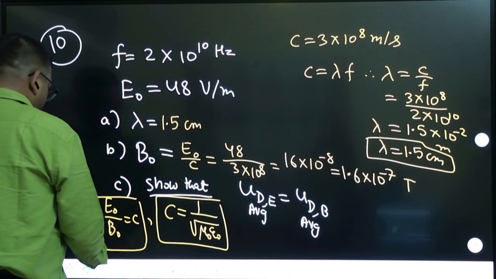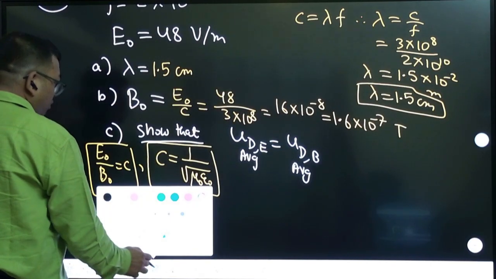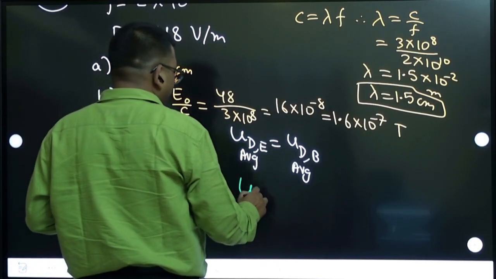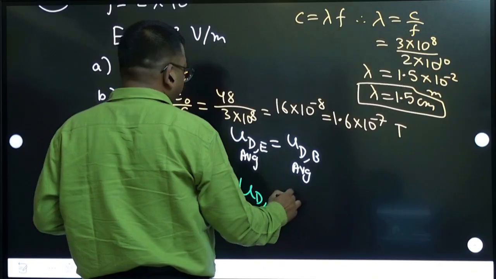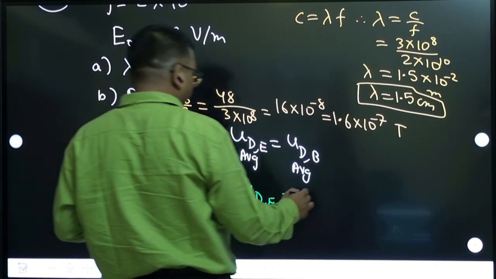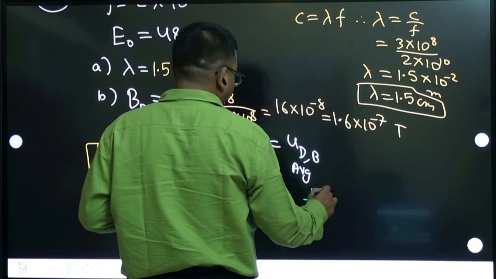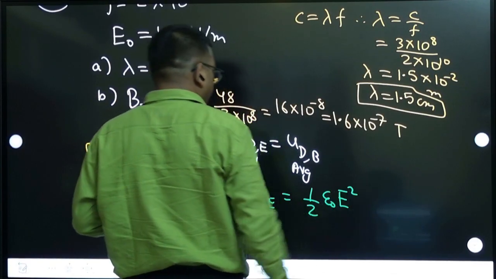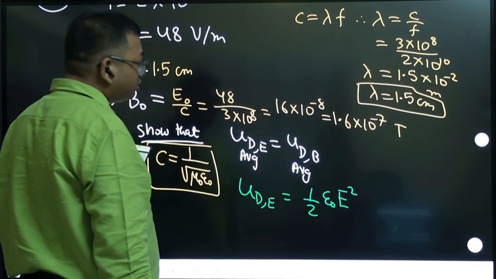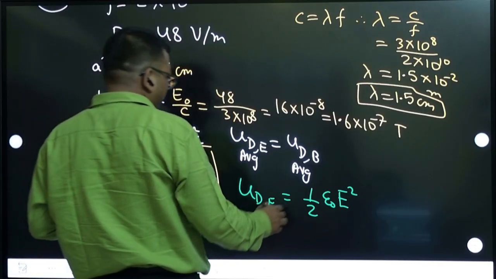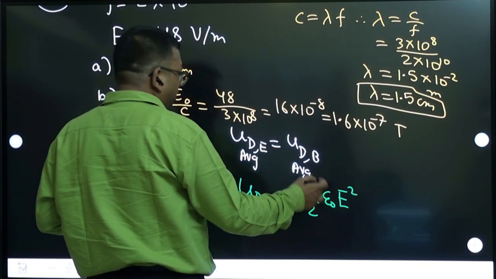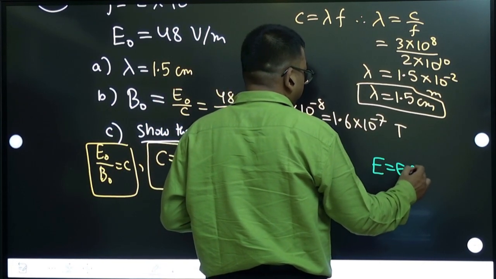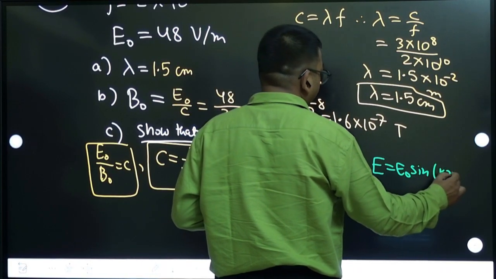Next, how to prove this? We should know these two equations and then let us prove that. We already have done the proof for this. So the average energy density: first let's write the energy density formula. Half epsilon naught E square, this is the electric energy density. Now if I take the average, because you know that E, the electric field, is E naught sine of kx minus omega t.